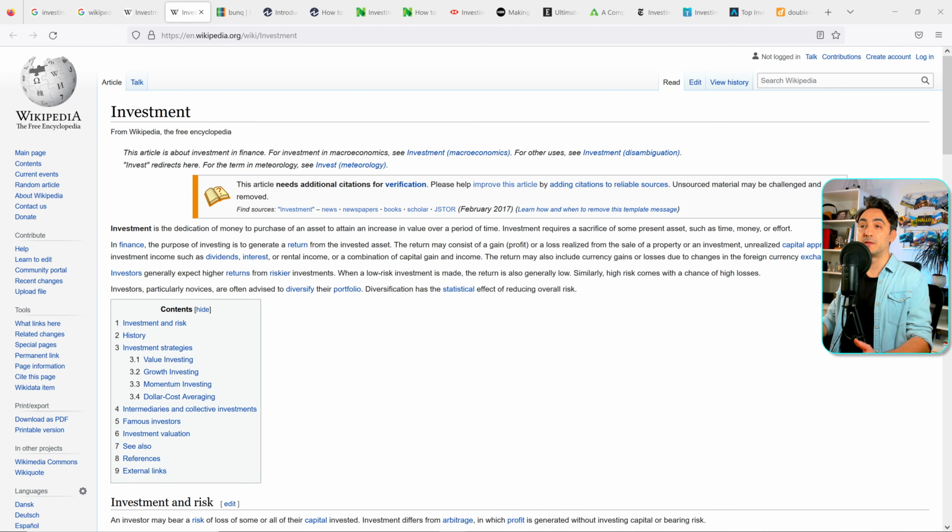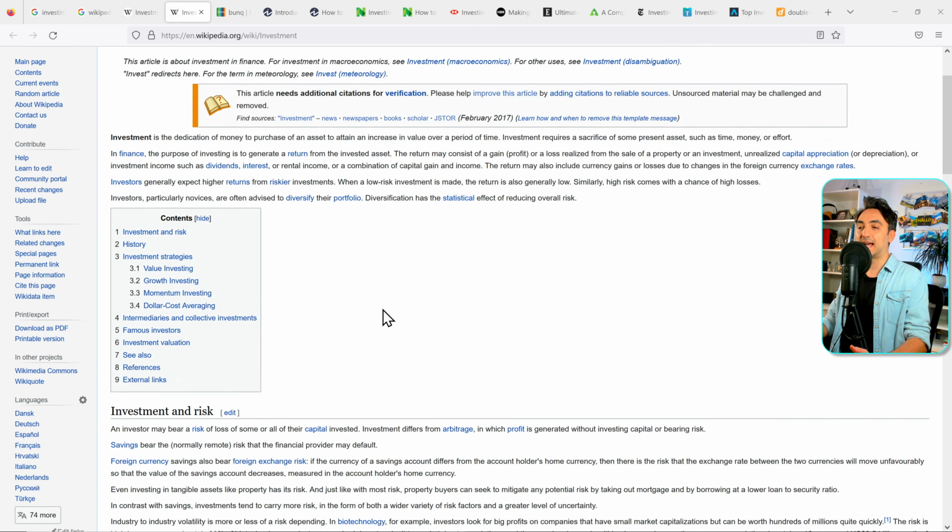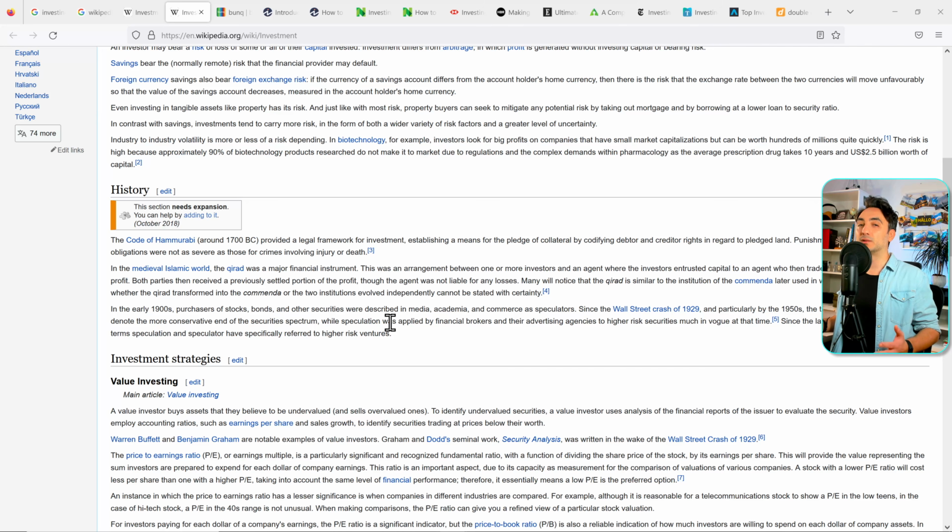For example, here we have the Wikipedia page about investments, and it's a pretty long text. So what we can do about it, we can copy the text from Wikipedia and then go to ChatGPT and ask it to make a summarization of it. And that's way faster than reading the whole Wikipedia and extracting the key points of that. So let's have an example.